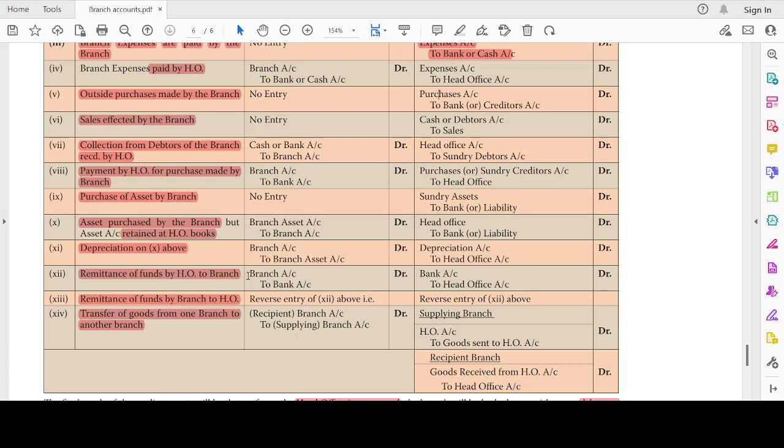Remittance of funds by HO to branch. Branch account debit to bank account to head office account. Remittance by branch to head office, reverse entry. Which means bank account debit to branch account. Head office account debit to bank account.